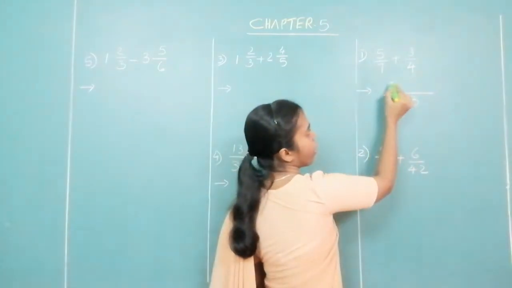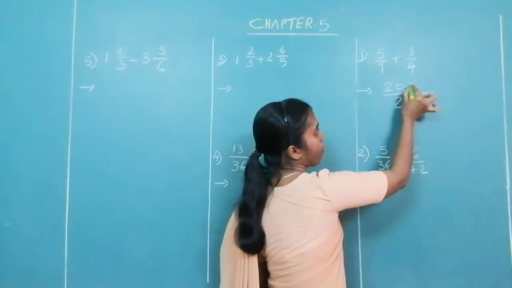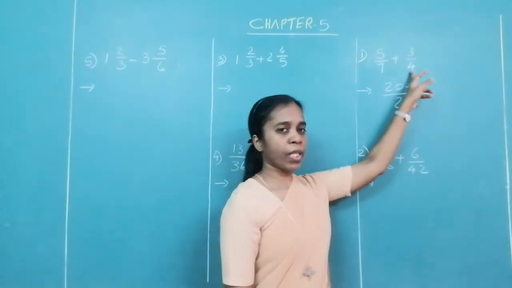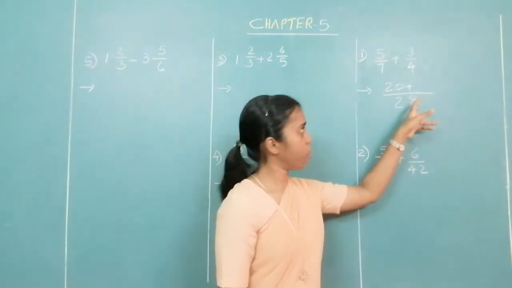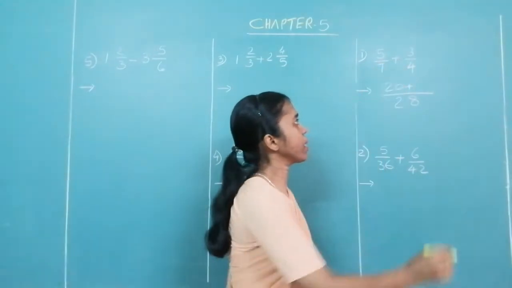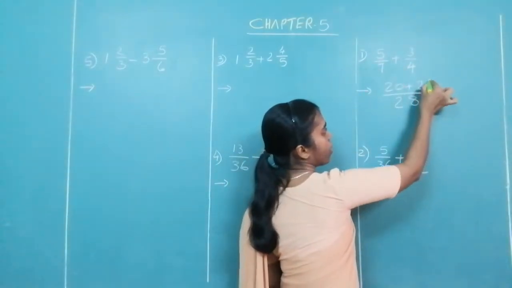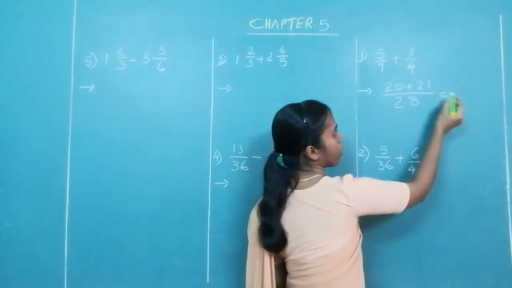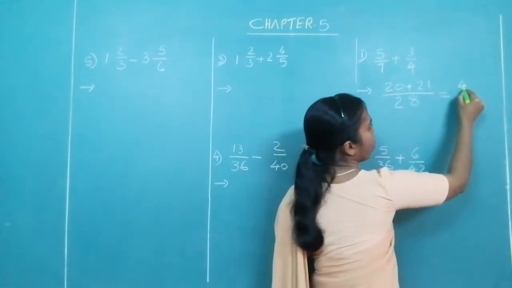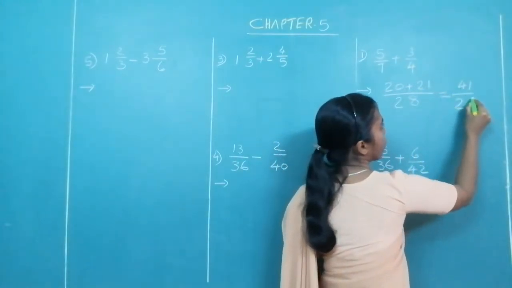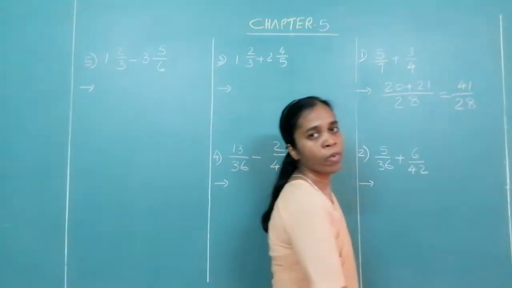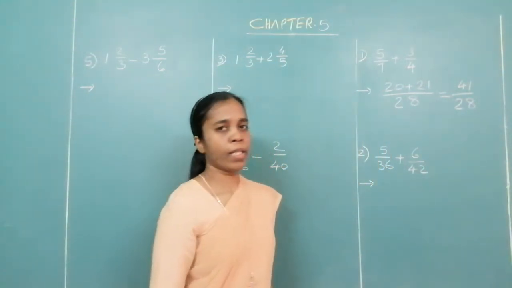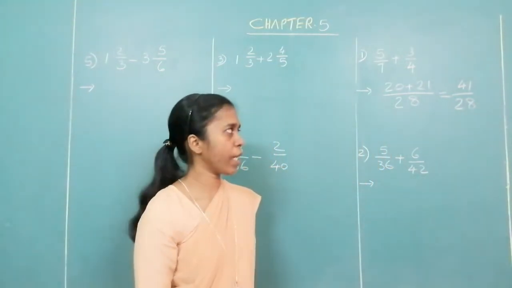So, 4 5s are 20 plus, what did you multiply here with 4 to get 28? 7. So, you have to multiply 3 also with 7. So, you get 3 7s are 21. So, what is the answer over here? 20 plus 21? 41 upon 28.